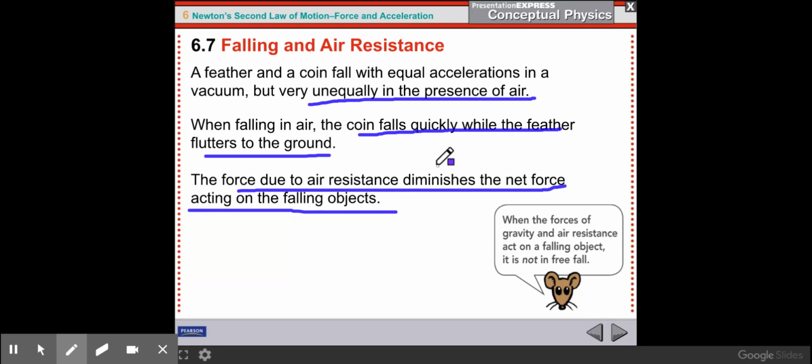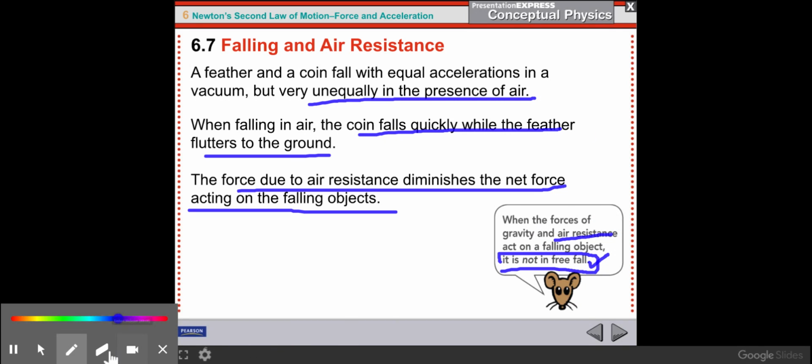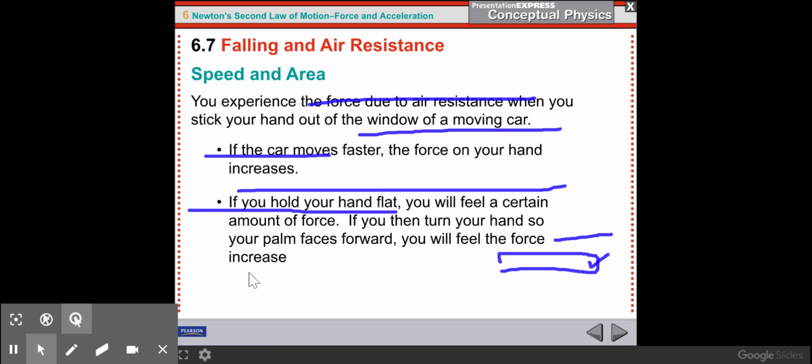So air resistance is an upward force that's resisting the motion. It's like friction. It kind of is. It's the object pushing through the air. So when forces of gravity and air resistance act on a falling object, it is not in free fall. Free fall means nothing opposes the motion of the object. When air resistance acts on a falling object, it opposes that motion. So technically, not free fall.